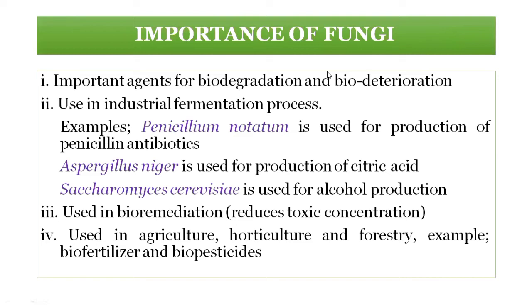Biodegradation and biodeterioration of organic matter can be done by fungi. So always remember this is the importance of fungi.